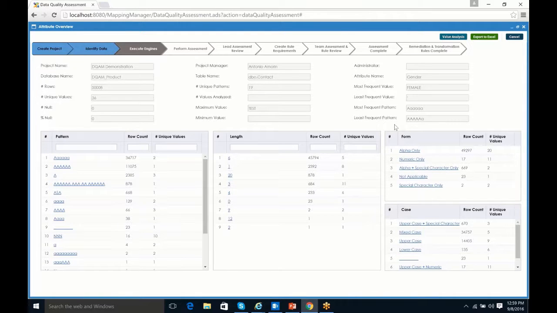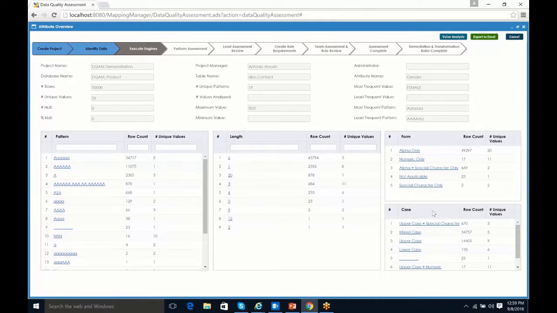And again, considering that our data should only be uppercase male and female, we know that our numeric values are incorrect, and also anything with a special character would be invalid. So again, this is going to help speed up the assessment process and help to isolate specific types of problems. And I'll demonstrate that a little bit more with the first name a little later.